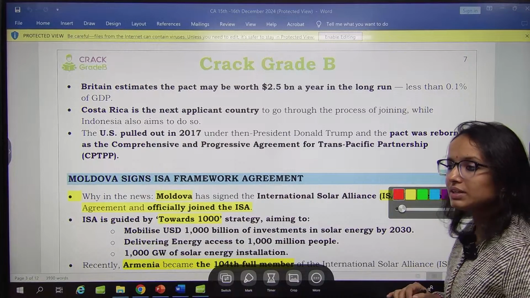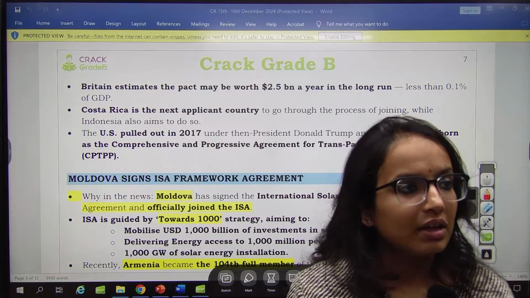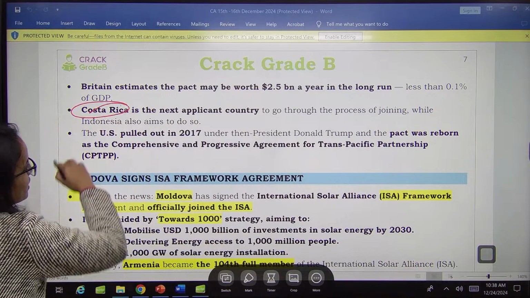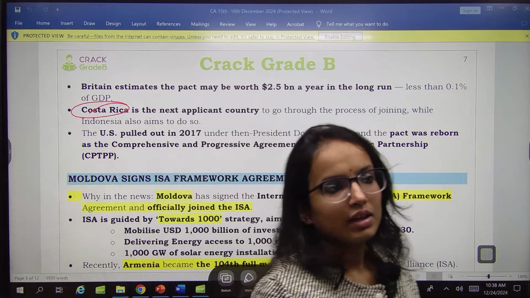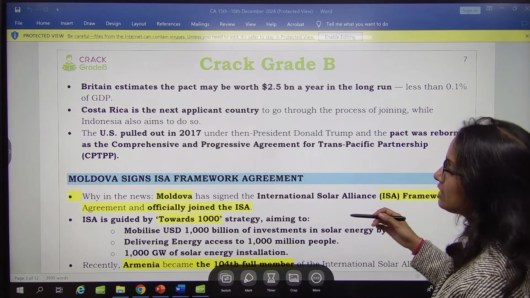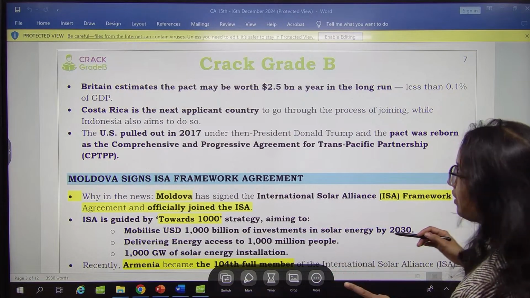And if they ask you the next applicant after Britain, the next applicant is Costa Rica. The US pulled out of this in 2017.